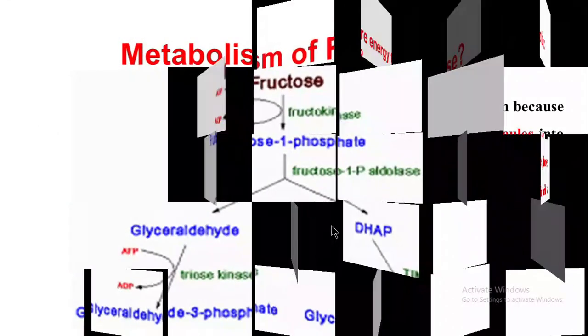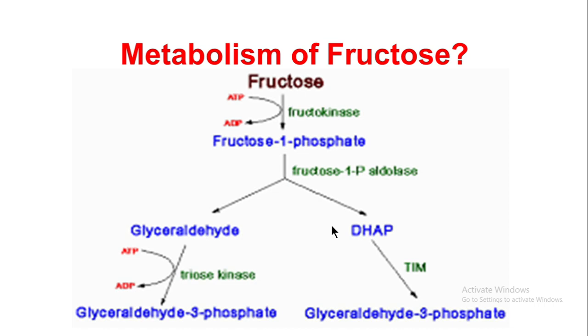The next question is the metabolism of fructose. We have seen the metabolism of glucose. The metabolism of fructose is another carbohydrate. Basically, fructose is metabolized and gives glyceraldehyde 3-phosphate as the end product. In the first step, fructose is converted into fructose 1-phosphate with the help of the enzyme fructokinase. For this, it undergoes phosphorylation, that is, the ATP molecule loses one phosphate molecule and becomes adenosine diphosphate.